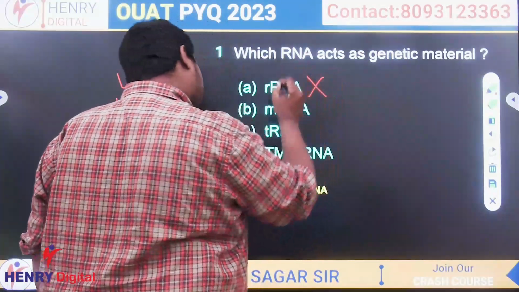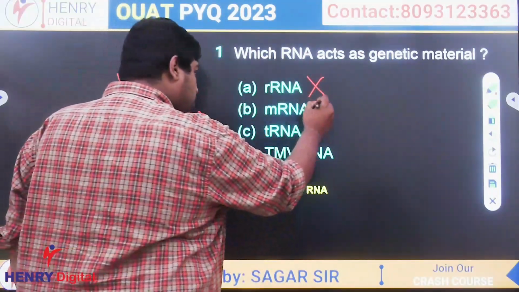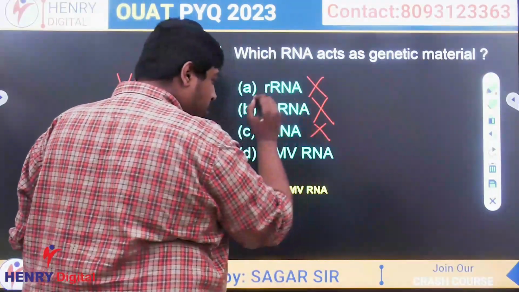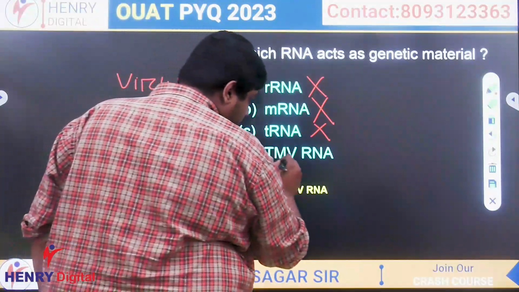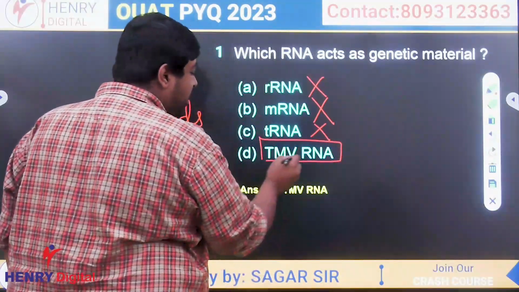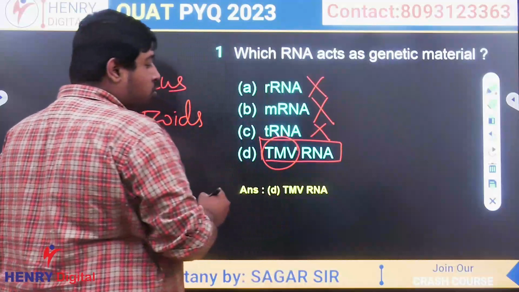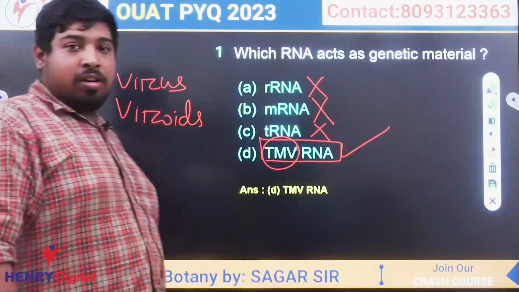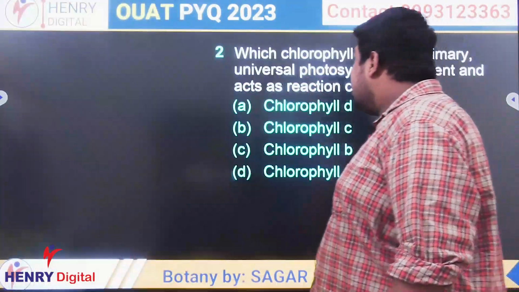No, it is found in eukaryotes. mRNA is also found in prokaryote and eukaryote. tRNA is also found in eukaryotes. So next option was TMV RNA. TMV stands for tobacco mosaic virus. So it is a viral RNA, so it acts as genetic material. Clear? Move to next question.